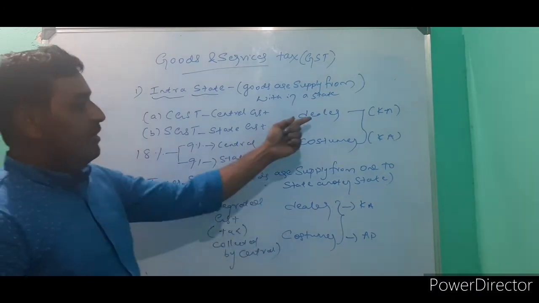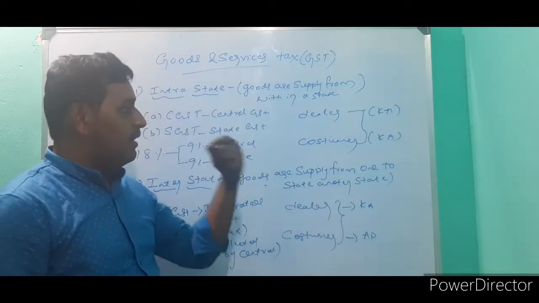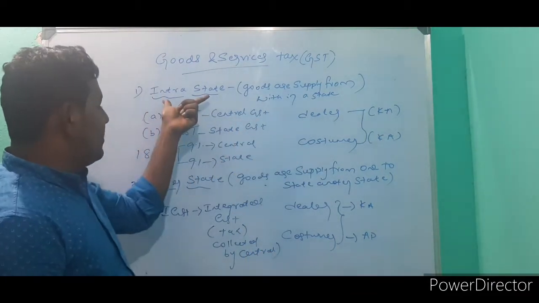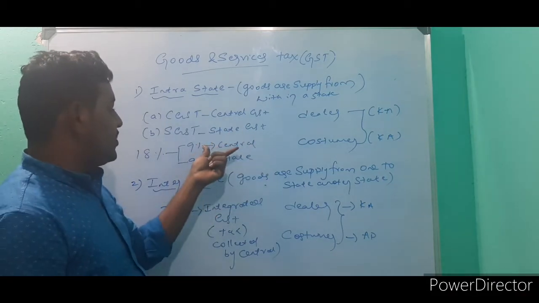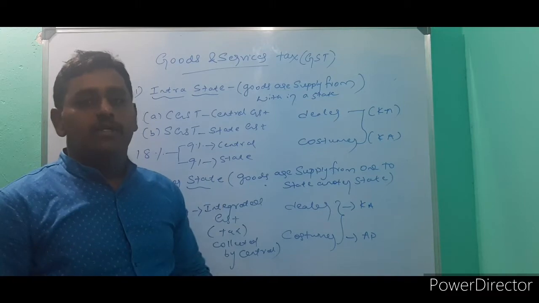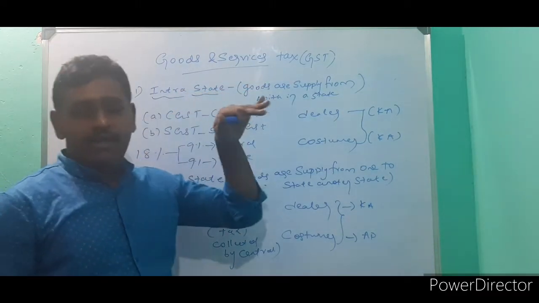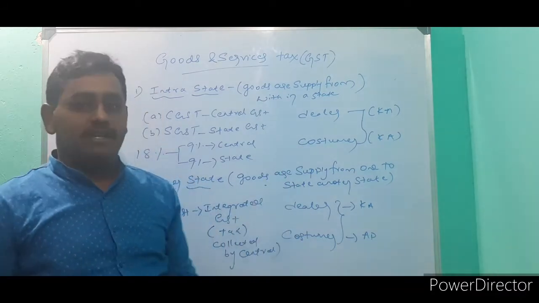Here the dealer collects the tax amount from the customer, and after collecting it in intrastate, half of the tax amount will be paid to the central government and half to the state government. While you are going to solve the problem, you will understand easily.